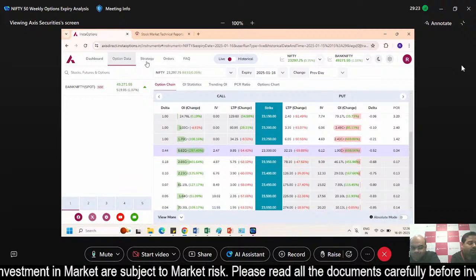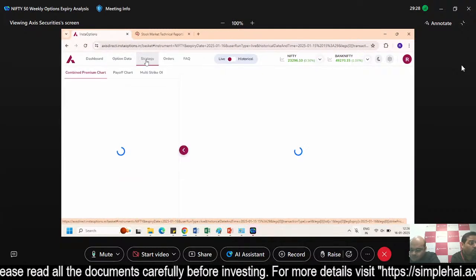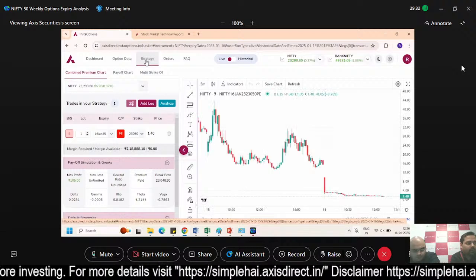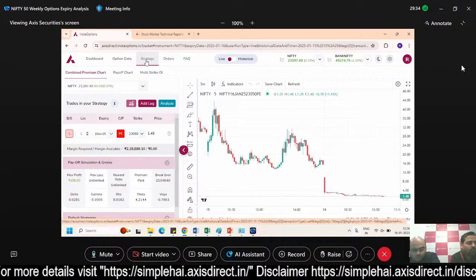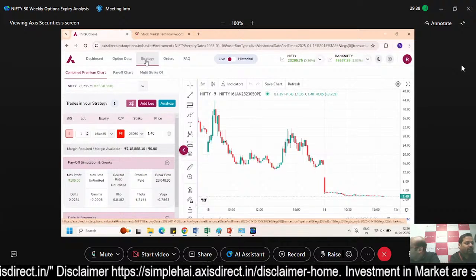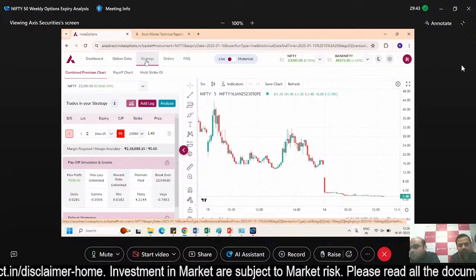Now in this insta option you can also get familiar with the strategy tools, that is you can build your own strategy कि whether you want to go into the call seller or the put seller, or you want to build the strategy of the long straddles or the strangles or the butterfly strategy, and directly you can execute the trades from here also.